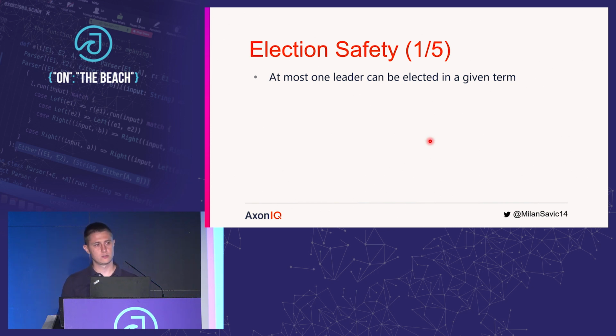We add to the request vote message the current term and the current log index of that candidate. So if I'm a follower, I will not give you my vote if I have more entries in my log. It does not make sense, right? So only candidates that have the most up-to-date logs can win.